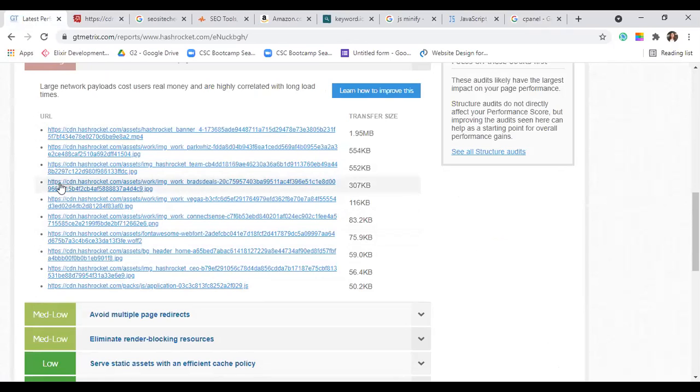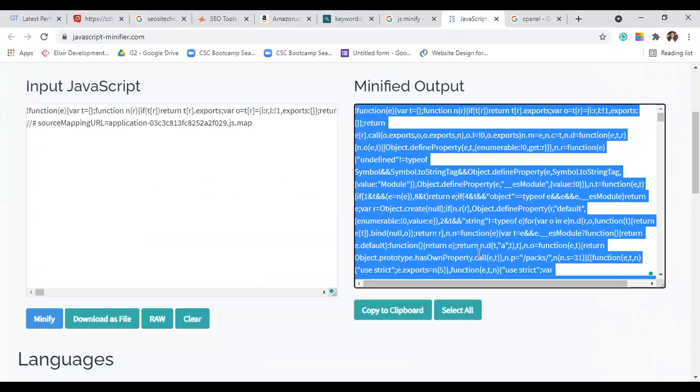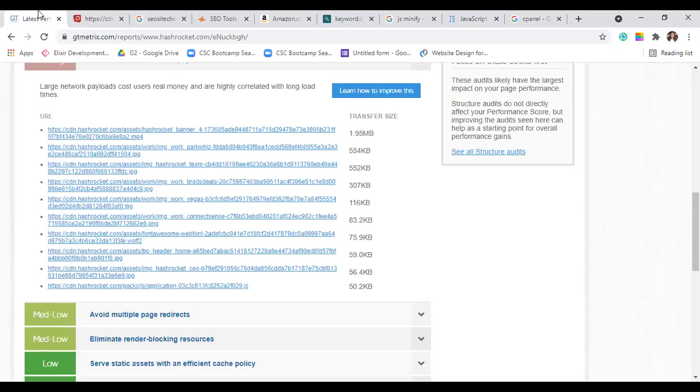It will say File Manager somewhere here in the table. You click on it, then you go to Packs, then JS, then Application. As soon as you click here, the code will open up. Delete that code and upload the new file that you have created here, the minified code. That is all you have to do when it comes to technical analysis.